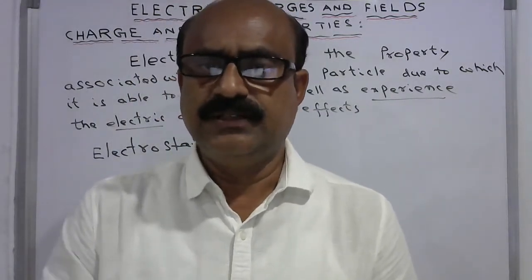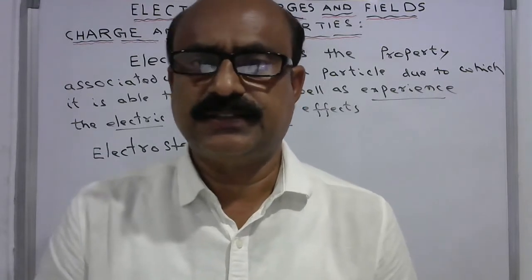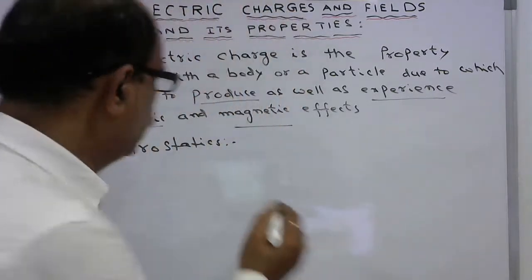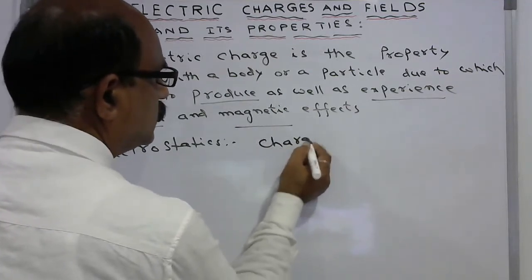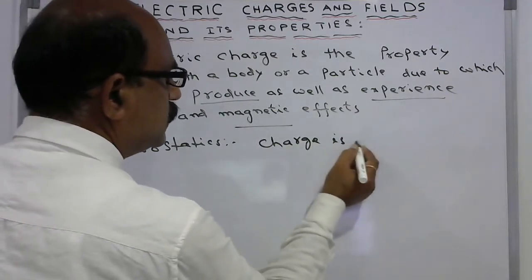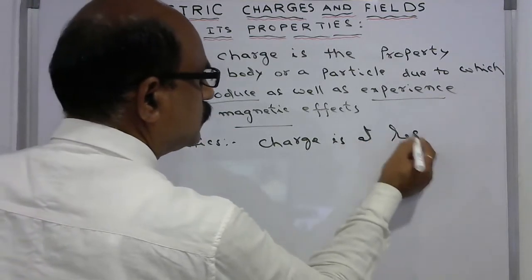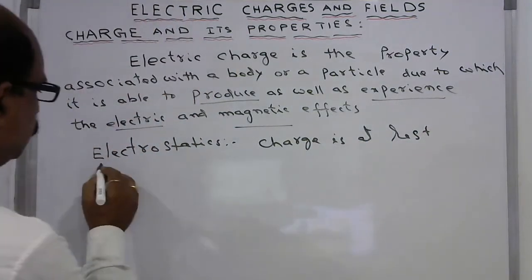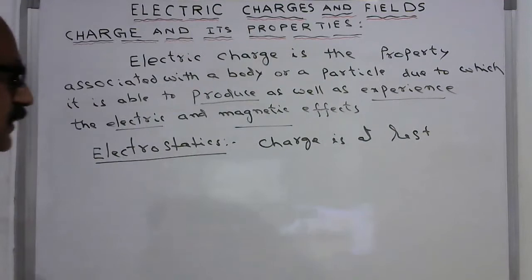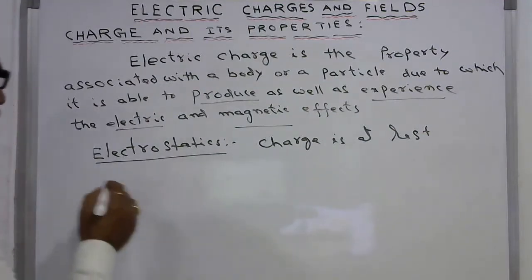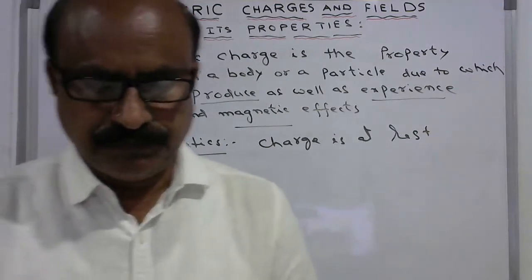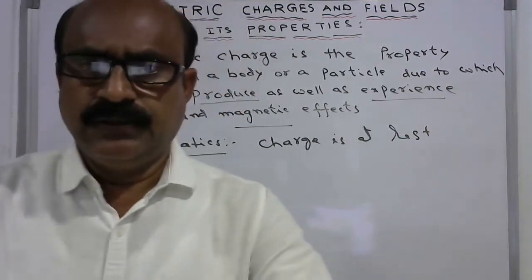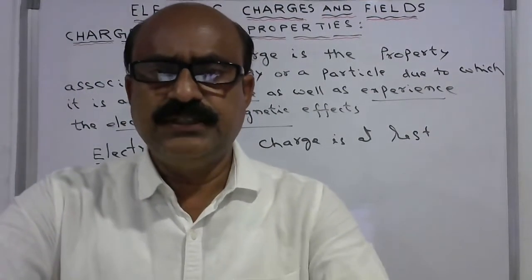If the charge is in motion, we call it current electricity. So, when the charge is at rest, we call it electrostatics or static electricity. And now, what is the reason for this charge?